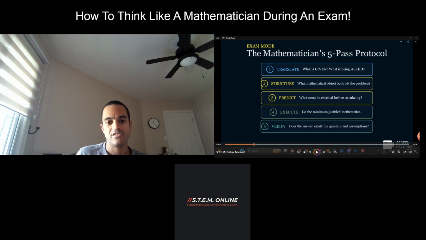Usually step number 4, rule number 4, which is to execute, has to do with calculations or the algebra, after the prediction. So do the minimum justified mathematics in order to do the execution. And then step 5, you want to verify: does the answer satisfy the question and the assumptions?